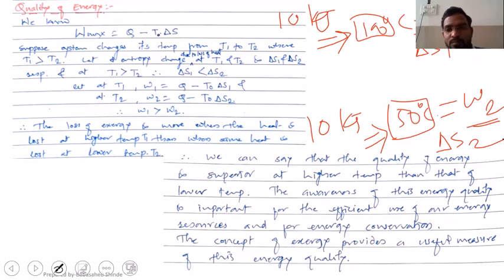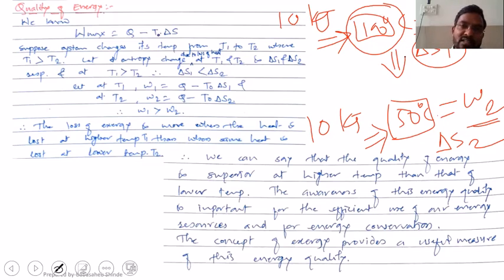Now, if I take delta S1 and delta S2, which one will be larger and which one smaller? Delta S1 will be smaller, delta S2 will be larger. Very good. So whenever I add or subtract heat at higher temperature, there will be a smaller increase or decrease in entropy.